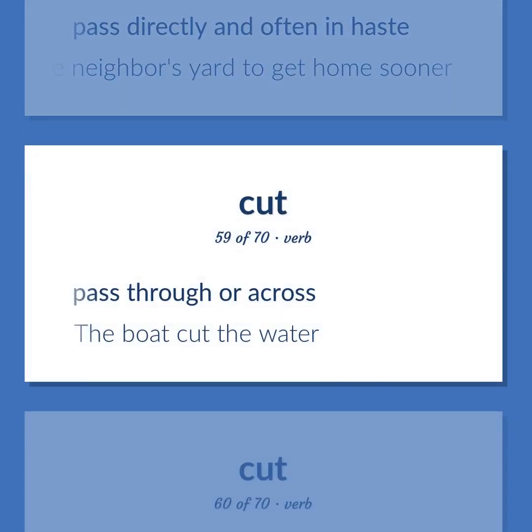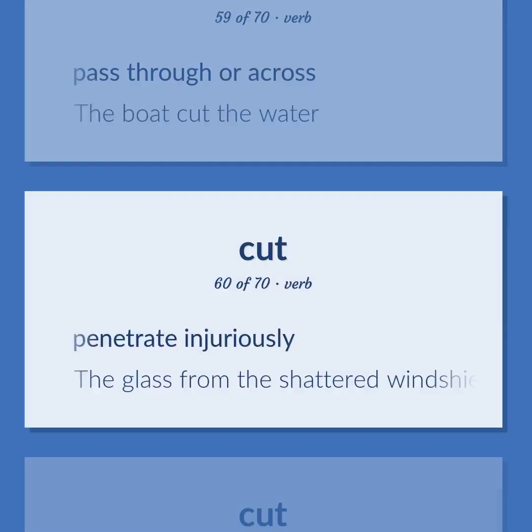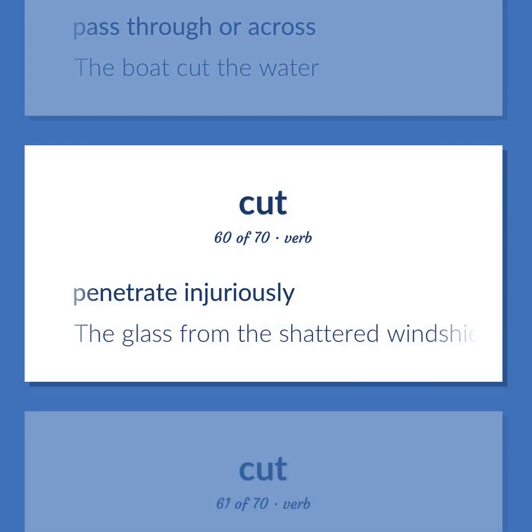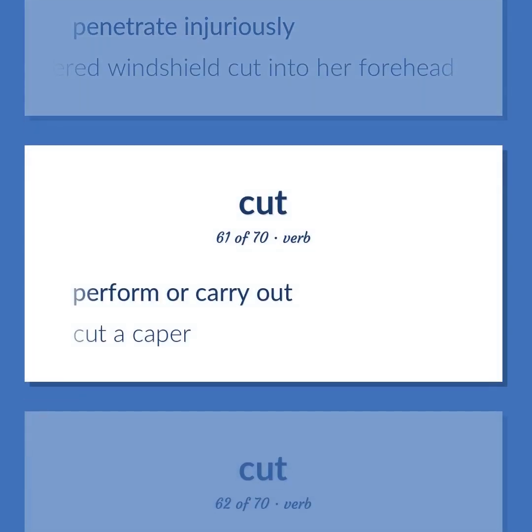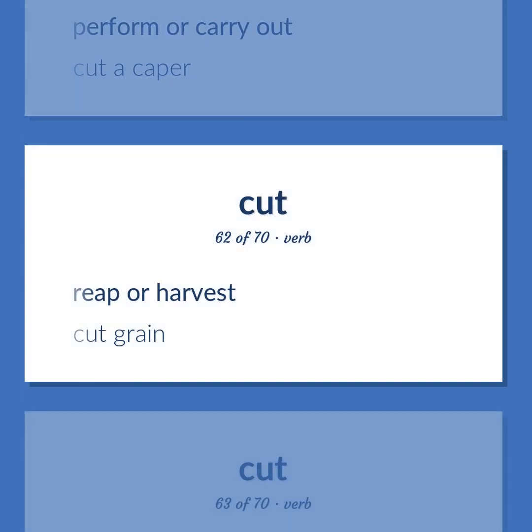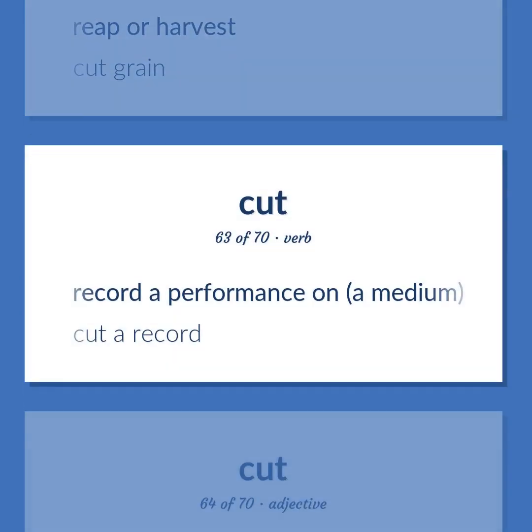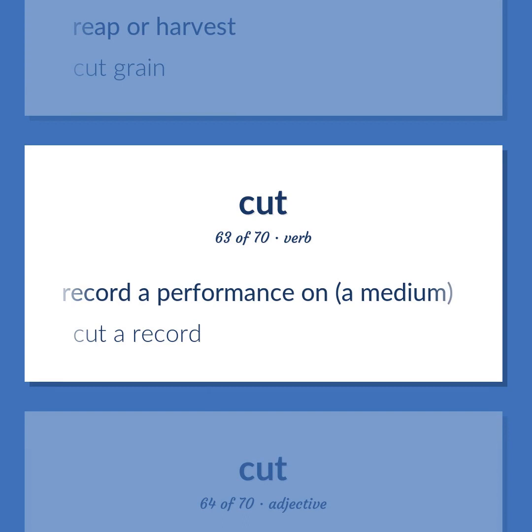Pass through or across. The boat cut the water. Penetrate injuriously. The glass from the shattered windshield cut into her forehead. Perform or carry out. Cut a caper. Reap or harvest. Cut grain. Record a performance on a medium. Cut a record.